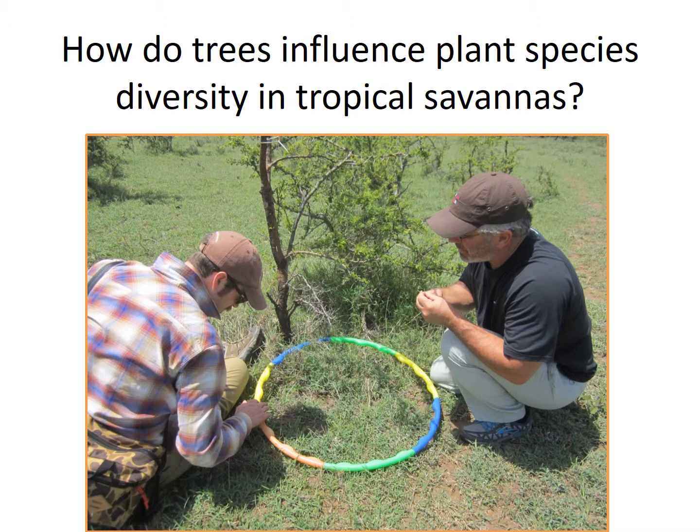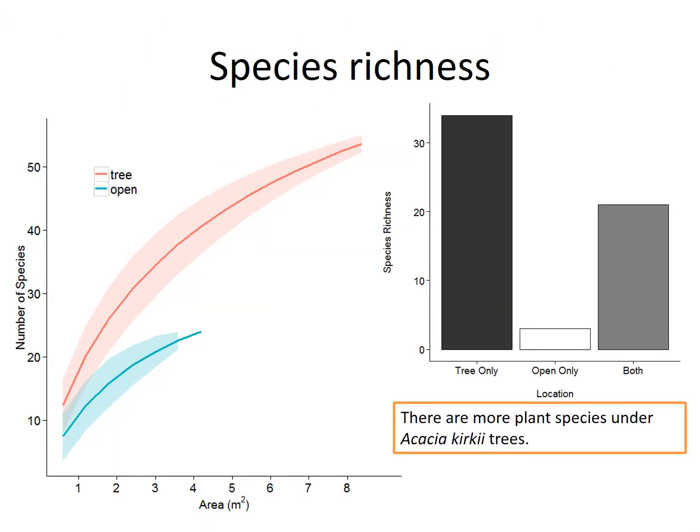and animal diversity. We sampled plant species growing under Acacia kirkii trees and in the open grasslands at Inashiva Nature Refuge in northern Tanzania. We quantified how many species occurred, a metric known as species richness, and plant height by each habitat type. Looking at the graph on the left, you can see the number of plant species is higher under Acacia kirkii trees than in the open woodland.